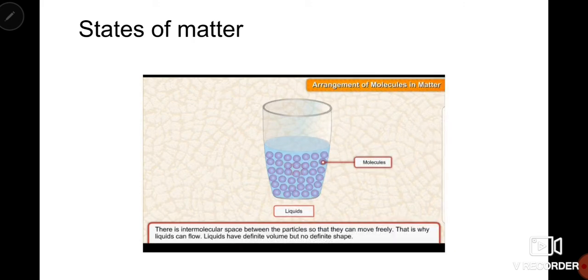There is intermolecular space between the particles so that they can move freely, and that's why liquids can flow. Liquids have definite volume. Their quantity will remain the same. That's why liquids have fixed size, fixed volume, but they do not have fixed or definite shape.